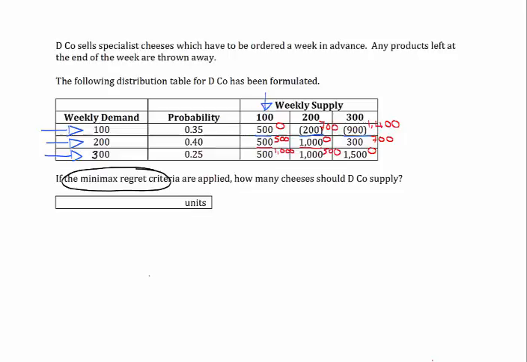What we then do with minimax regret, we've calculated the regrets, then we need to look at what is the maximum regret we could get from each option. So you look down each column and you identify what is going to be the biggest potential regret, and from 100, the biggest regret you have is 1,000. From 200, the biggest regret you have is 700, and from 300, the biggest regret is 1,400. And what we want to do is pick the smallest out of the maximum regrets, which is that 700, and as such, we should choose to supply 200 units.